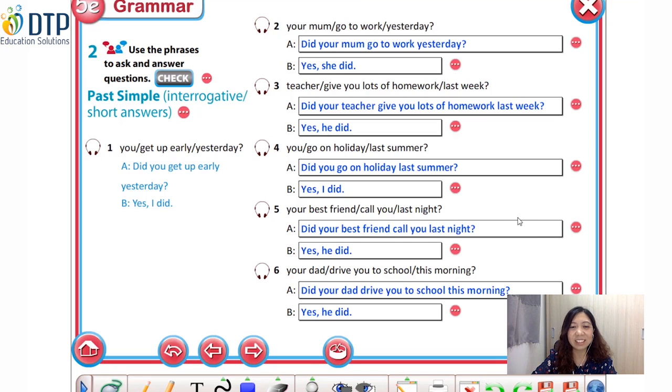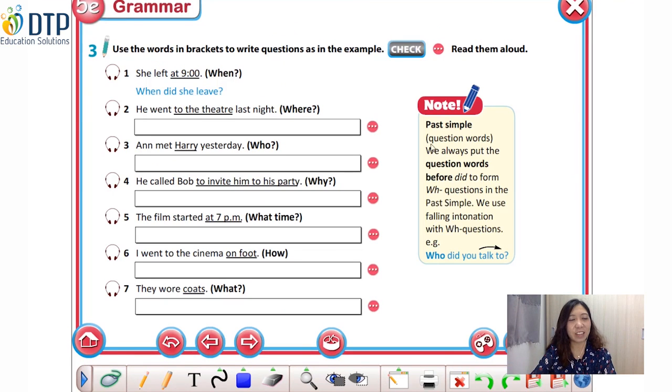Okay, very good. We have finished exercise 2. Good job. Okay, so now let's move to the last exercise today, class. Exercise 3. Use the words in practice to write questions as in the example. Let's look at the example first. She left at 9. When?